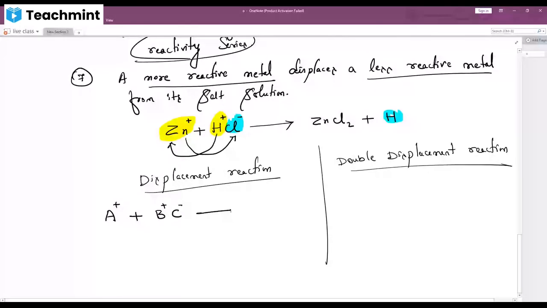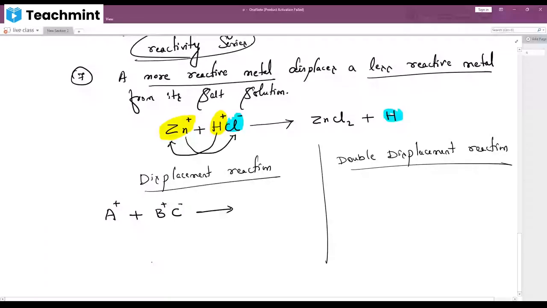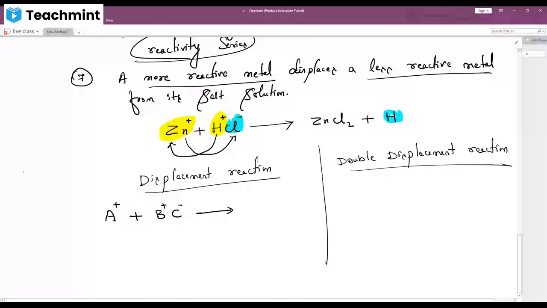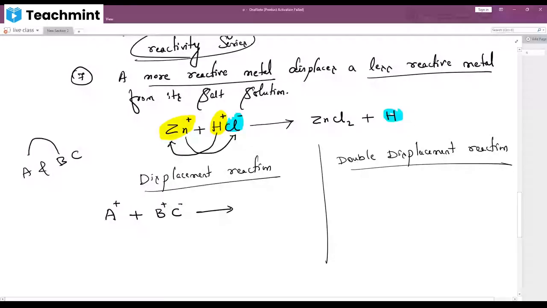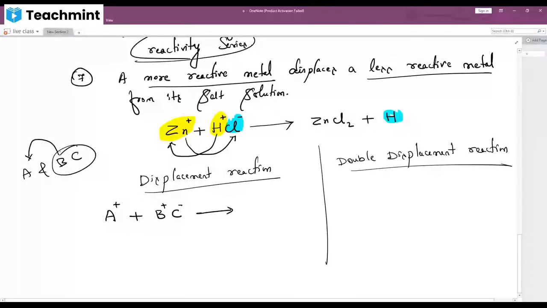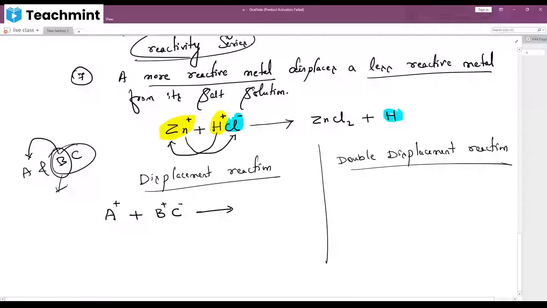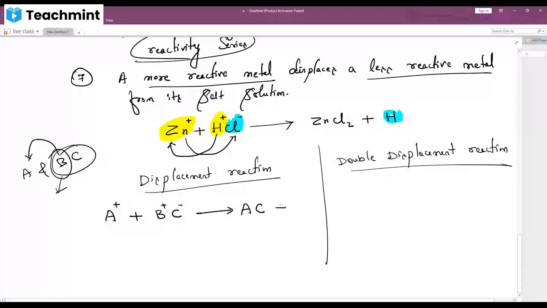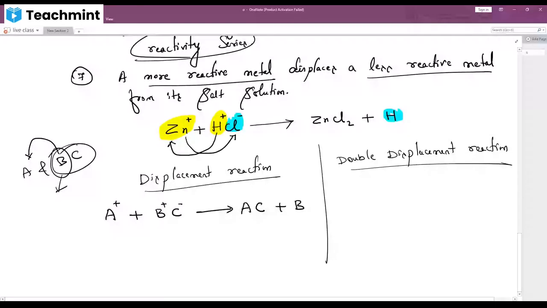Now urgently B has got some work and he is very new to the city. He doesn't have anyone else. B has got married with C, but he will tell A, please take care of my wife. No one is there. I'm going out. You take care of my wife. And B has gone to Dubai. After he comes back, he sees A has married C and now B will become alone. Understood?